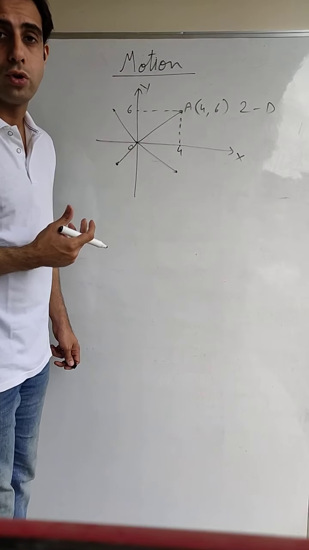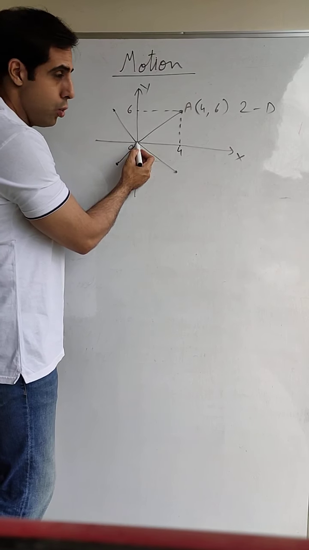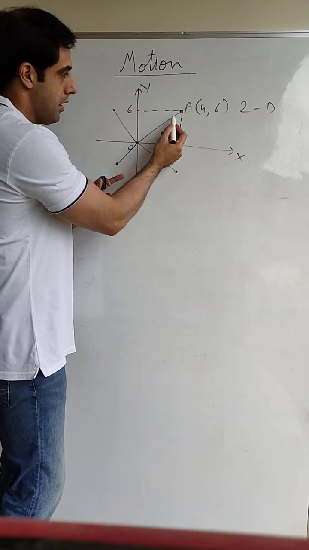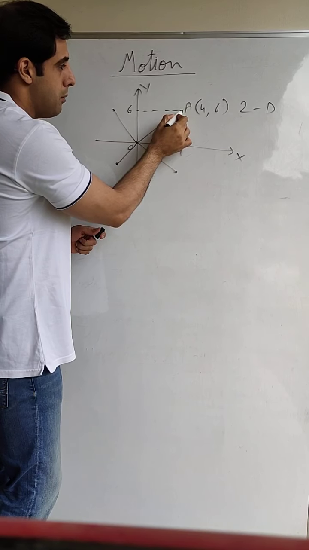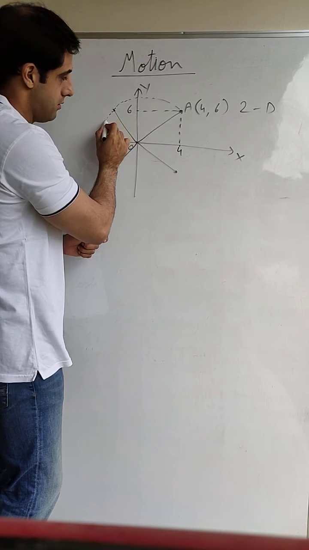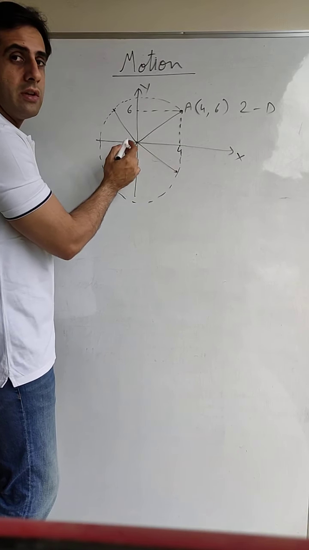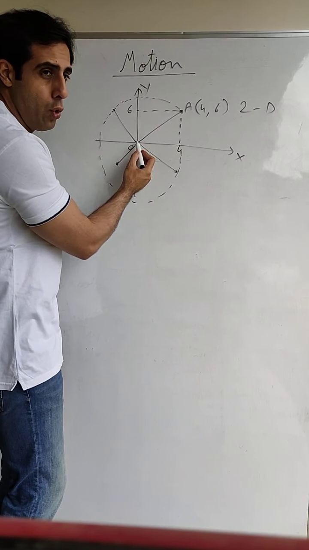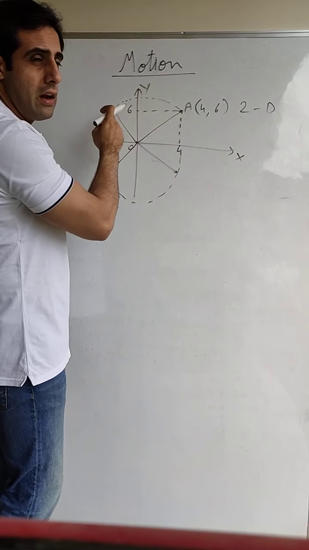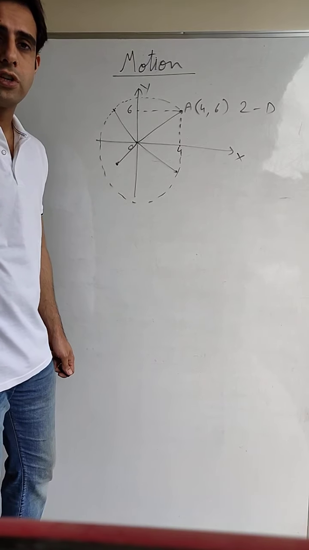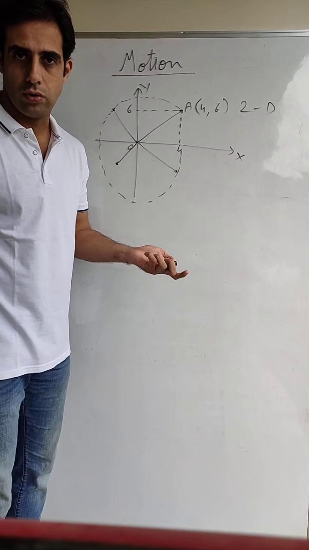Now, circular motion is a type of two-dimensional motion. How? From O, the body is moving to A. It moved in a straight line. Now, if from A, the body starts moving in anti-clockwise direction, while keeping its distance from O the same at all times, the distance of O from A does not change at any point of time, and the body is moving in anti-clockwise direction, then what kind of motion is this? This is a circular motion. So we can say that circular motion is a type of two-dimensional motion.